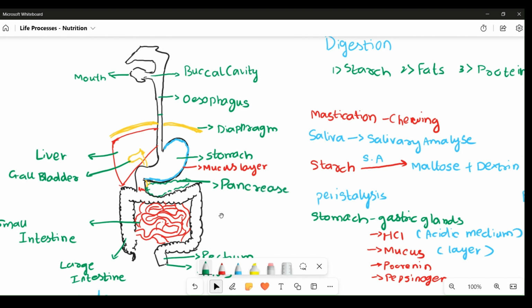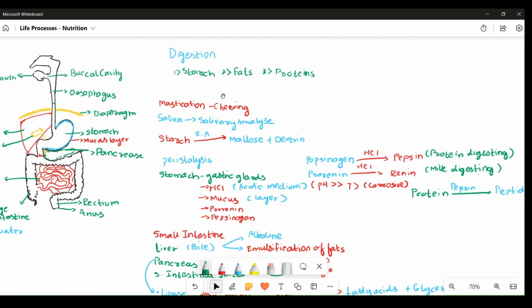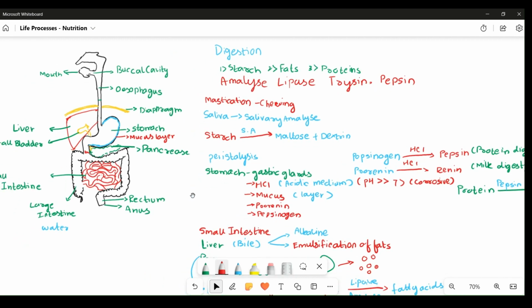Now when we talk about digestion, there are basically starch, fats, and proteins. Overall, starch is digested by amylase, fats are digested by lipase, and proteins are digested by trypsin from the small intestine and pepsin from the stomach. And through this, the whole process of digestion is accomplished in the human body.